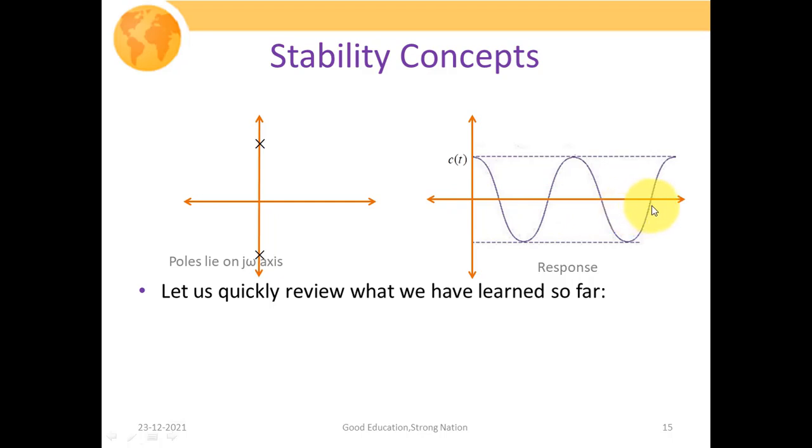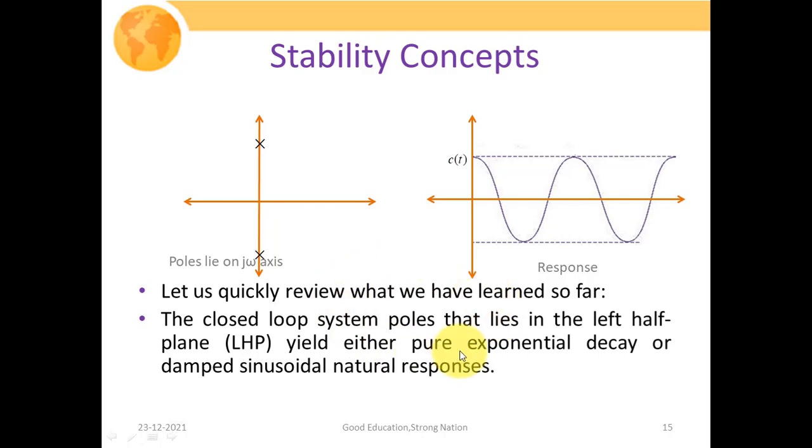So let us quickly review what we have learned so far. The closed loop system poles that lie in the left half of the S-plane yield either pure exponential decay or damped sinusoidal natural responses. This is what we have understood with the help of graphs, as well as by evaluating the inverse Laplace transform of the transfer function.